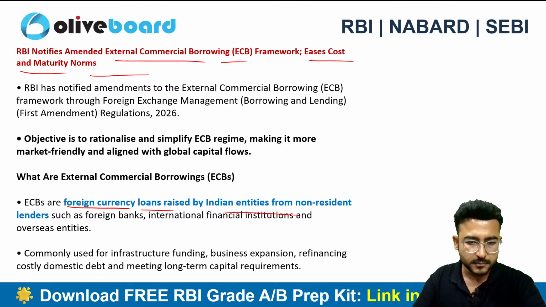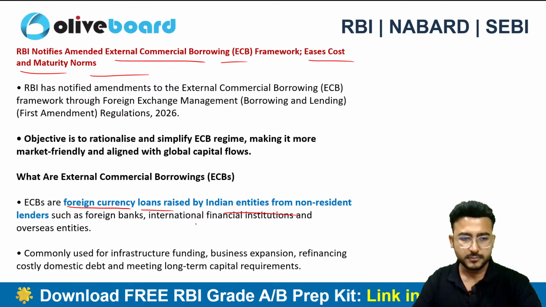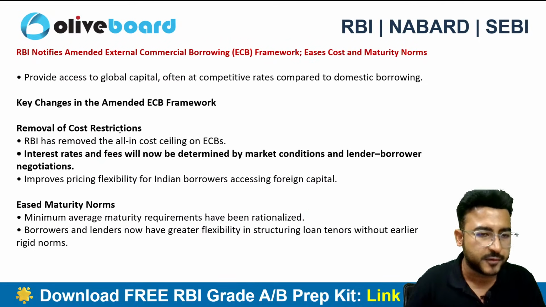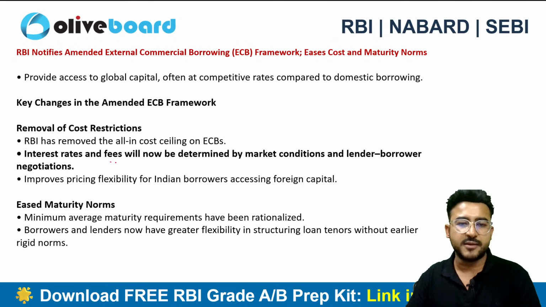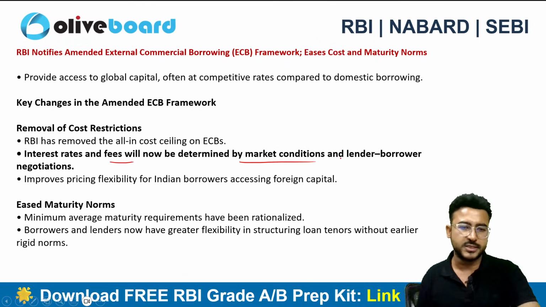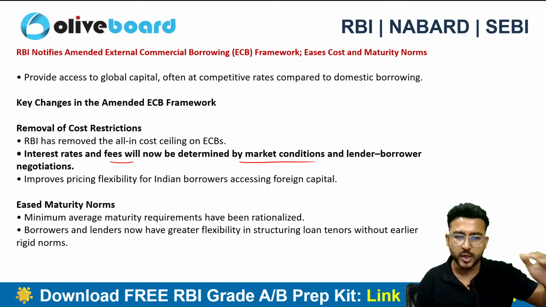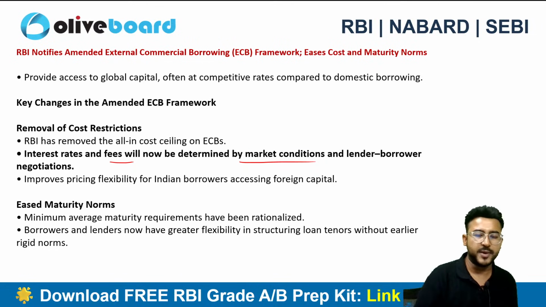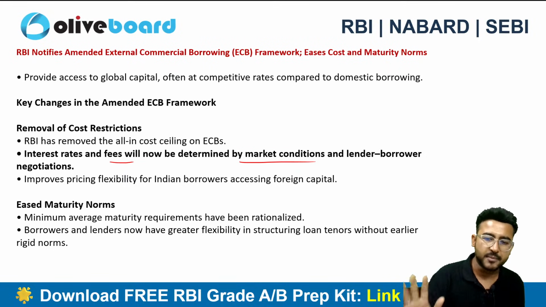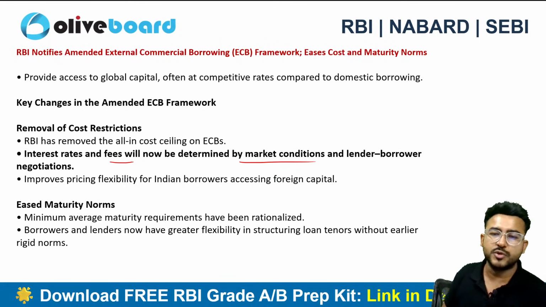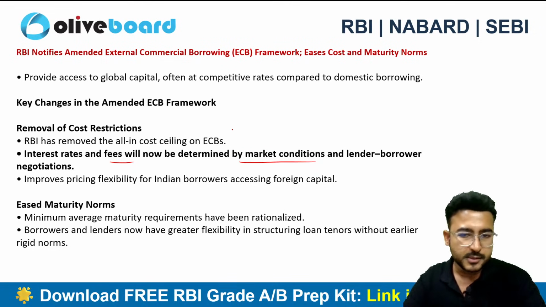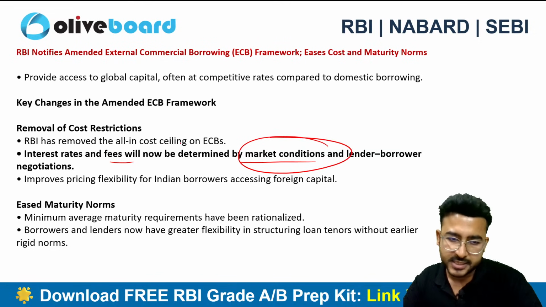Okay guys. So there are certain removals of cost restrictions. Interest rates and fees will now be completely based on the demand and supply market conditions. Earlier there used to be cost ceilings incorporated in the external commercial borrowing framework, and as of now RBI has completely removed those conditions and the lender and borrower can directly fix the interest rates and fees, right?